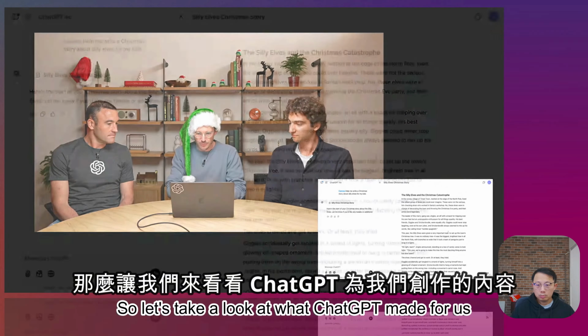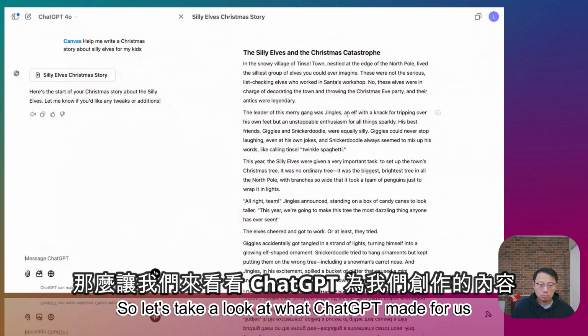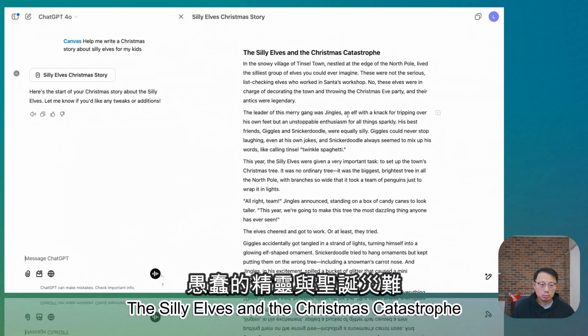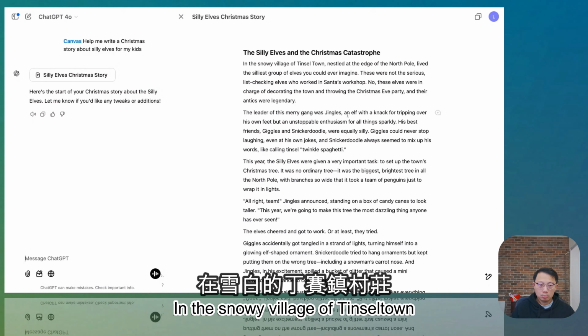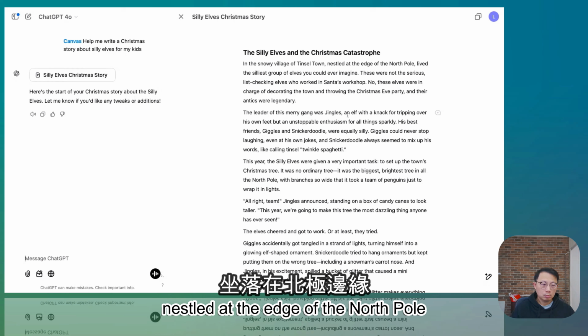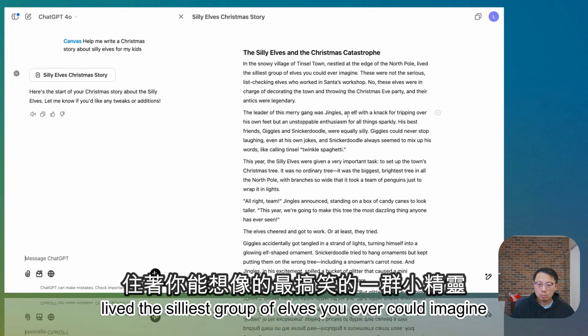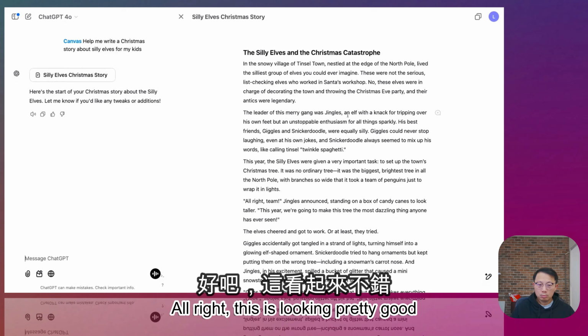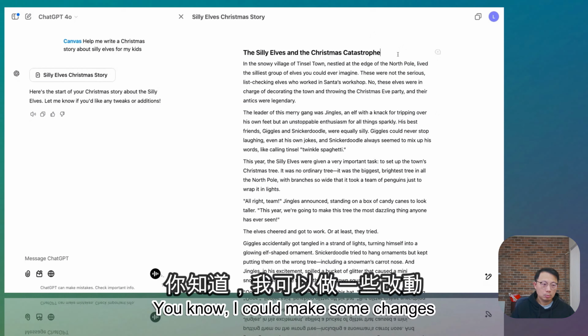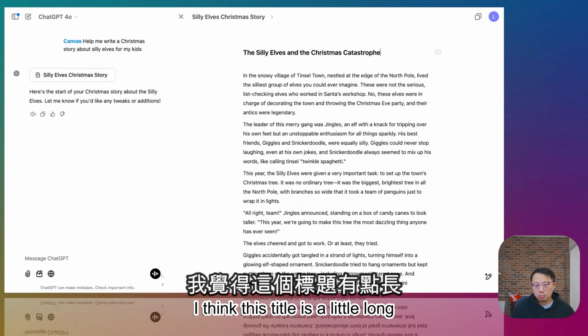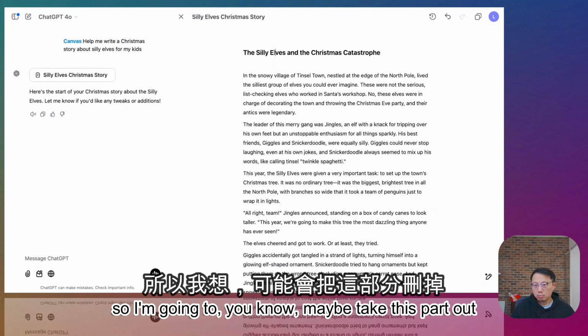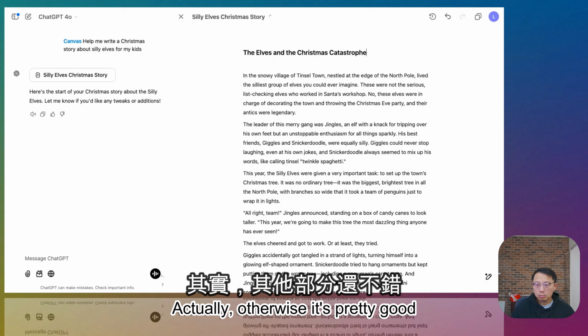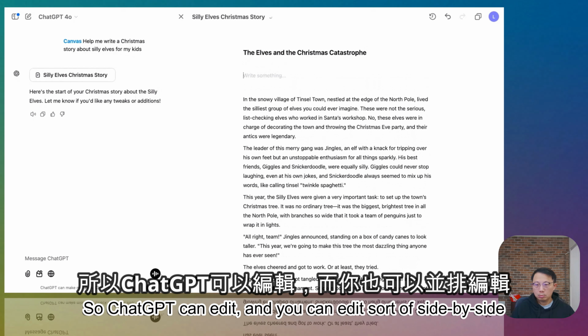So let's take a look at what ChatGPT made for us. The silly elves and the Christmas catastrophe. Oh no, not a catastrophe. In the snowy village of Tinseltown, nestled at the edge of the North Pole, lived the silliest group of elves you ever could imagine. All right, this is looking pretty good. I could make some changes. I think this title is a little long, so I'm going to maybe take this part out. Actually, otherwise this is pretty good. So ChatGPT can edit, and you can edit side by side.